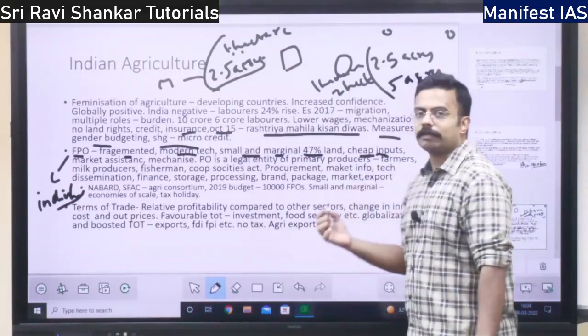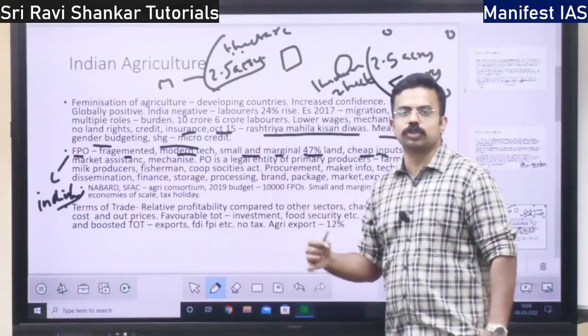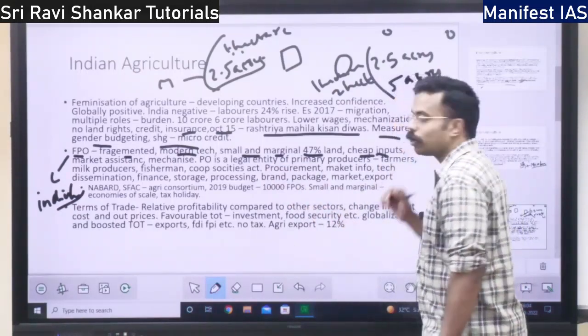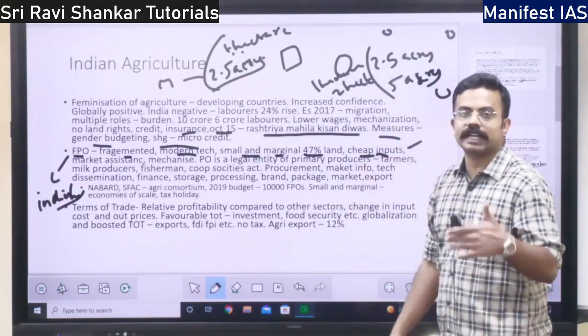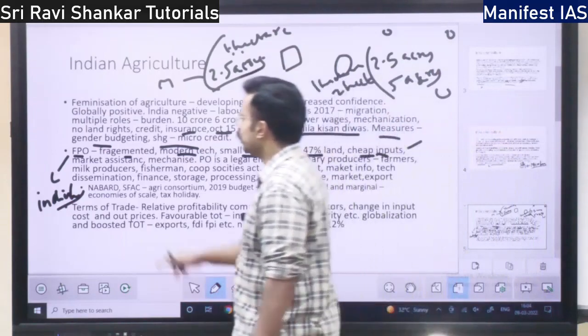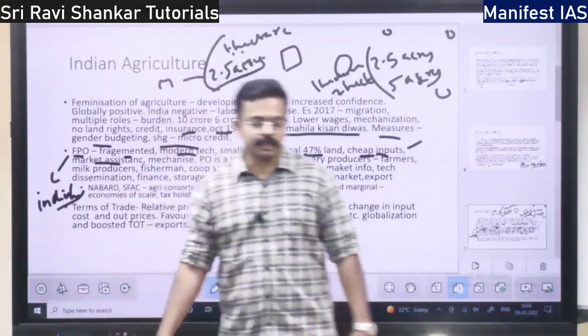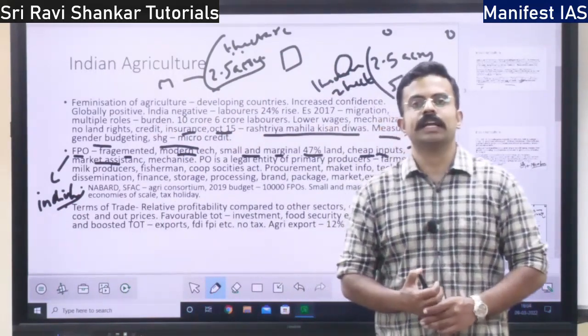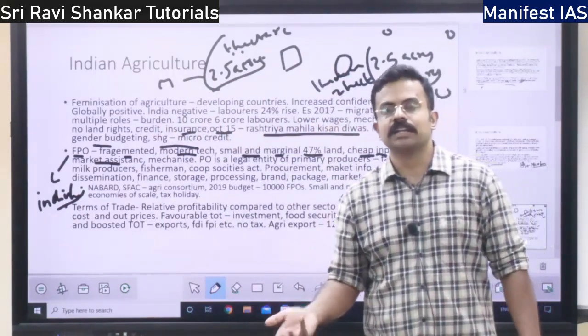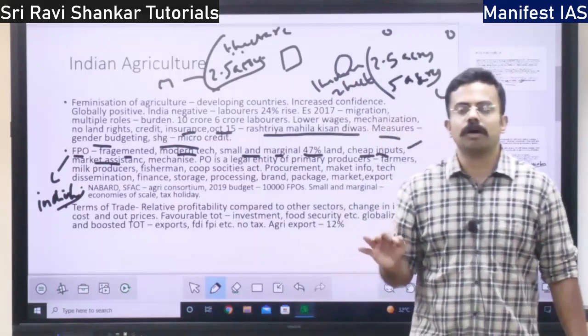If individual farmer goes and buys the inputs to agricultural field, it will be costly, right? But together if they buy, the inputs will be cheap because they can bargain together. Then market assistance, that is, if an individual farmer wants to go and sell his product, it is difficult. Some might get good price, some might get bad price.